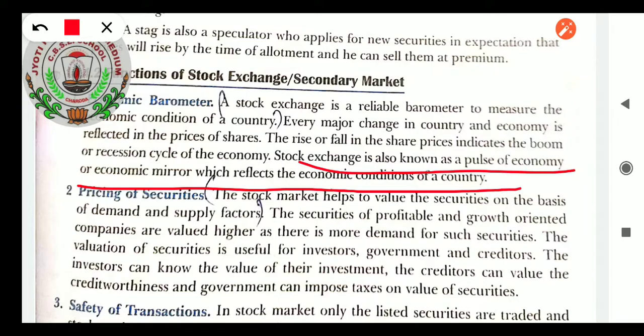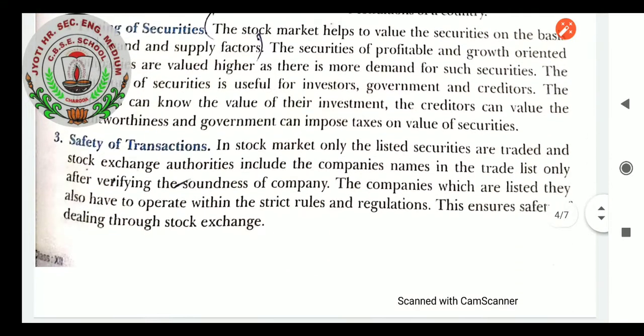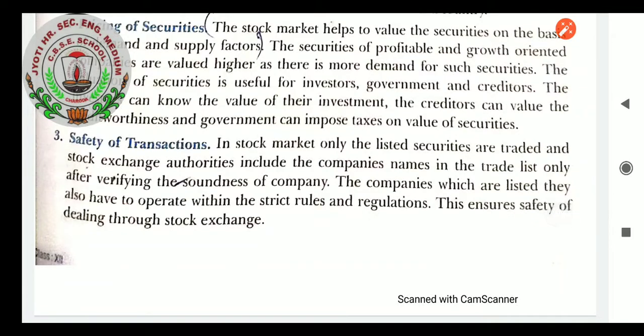So the stock exchange helps us to know the price of the securities and even helps in the pricing of the securities so that the government can put taxes on the various profits.